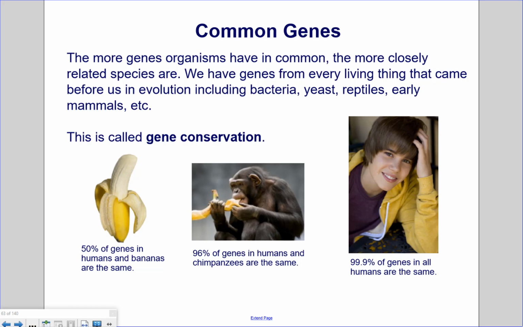50% of genes in humans and bananas are the same. 96% of genes in humans and chimpanzees are the same. And 99.9% of genes in all humans are the same.